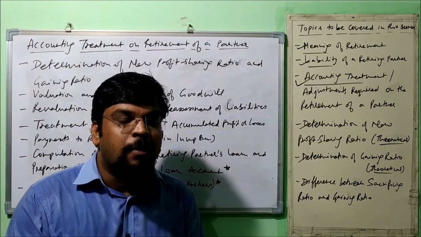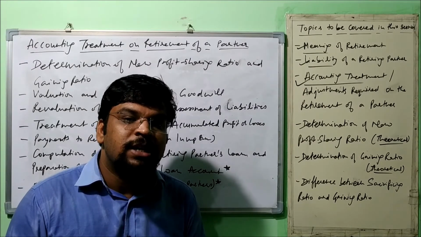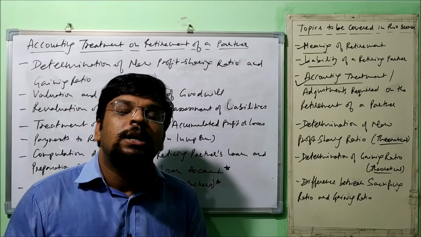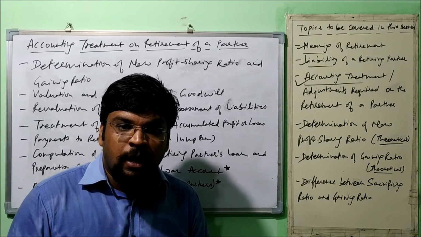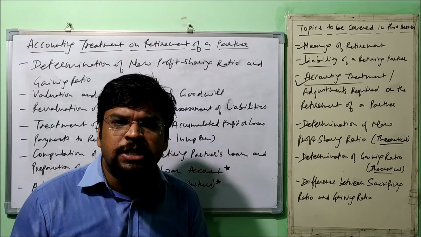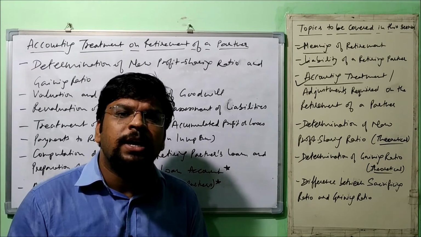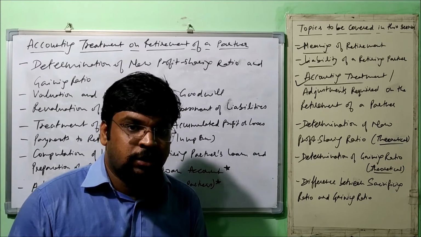But if the amount is more and the firm is having less revenue, in that case the firm opens a loan account by the name of the retiring partner, and in a period of 3 years, 4 years, the firm keeps on paying him in installments, including interest, right?